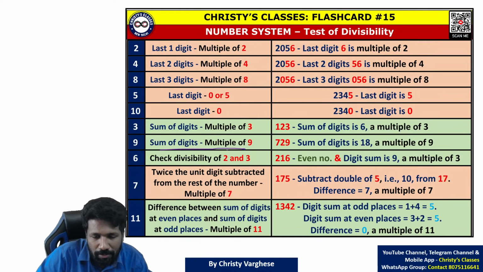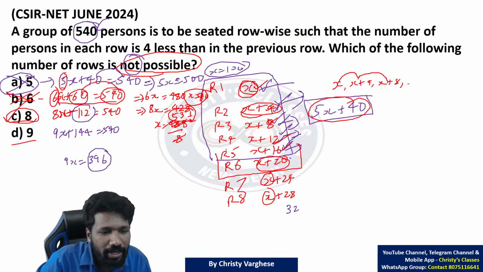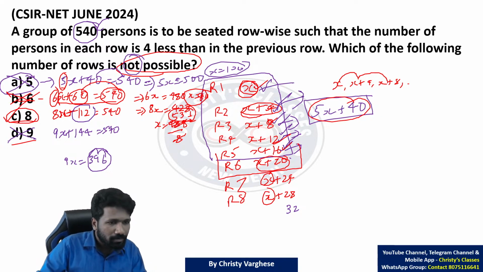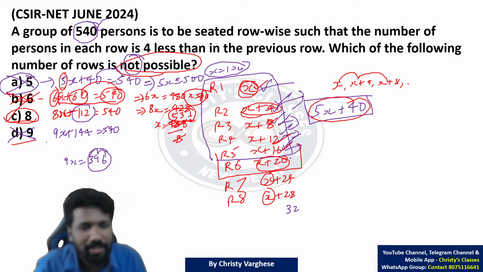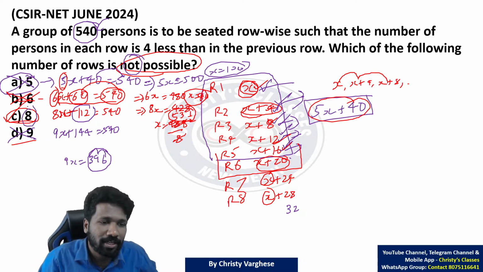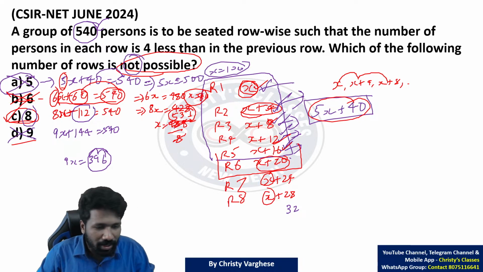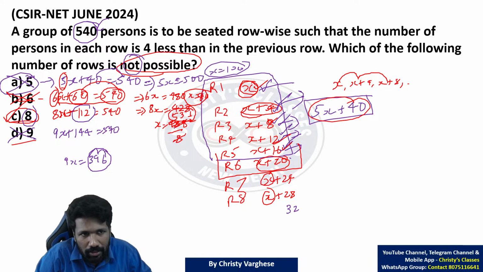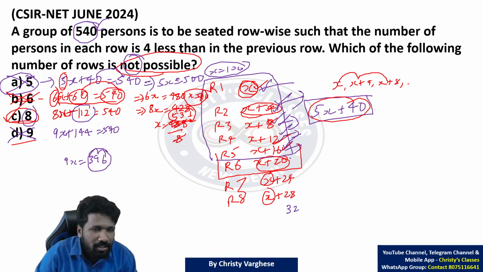So sum of digits multiple of 9, number multiple of 9, ये idea सबको clear है, I guess. So 396 is a multiple of 9. So option D answer नहीं होगा. All of you clear? Why option C is the only possible answer? Because option C answer है तो x का value natural number नहीं मिलेगा. You will get a fraction. So this was one very good question asked in June 2024.